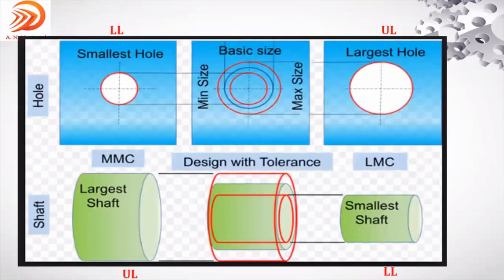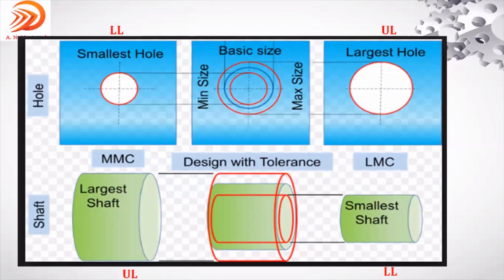See in this figure, the go gauge represents maximum metal condition. In the left figure, you can see that the go gauge is always with respect to MMC, maximum metal condition, and the no go gauge is with respect to least metal condition. That is the right side one. The go gauge is always made to the lower limit of the hole. If it is a shaft, it is made to the upper limit of the shaft. That is the go gauge.